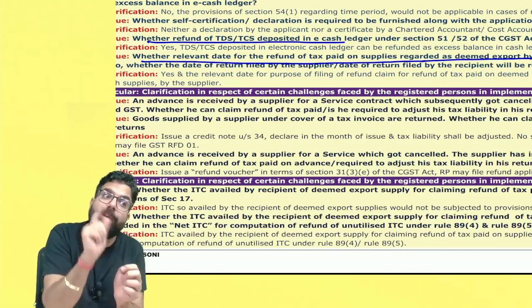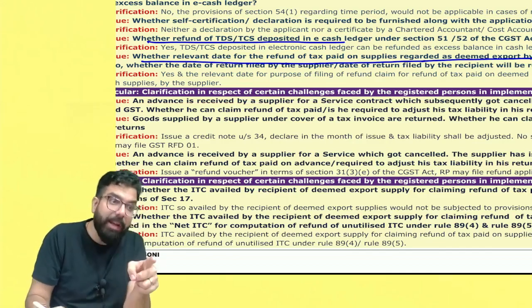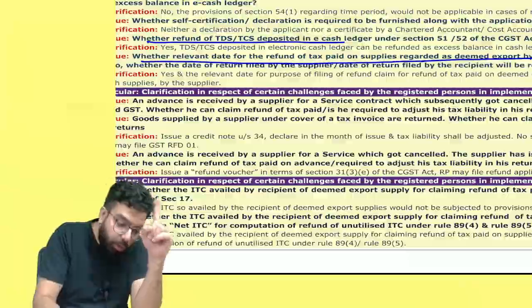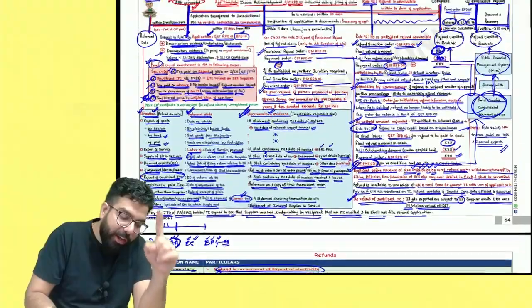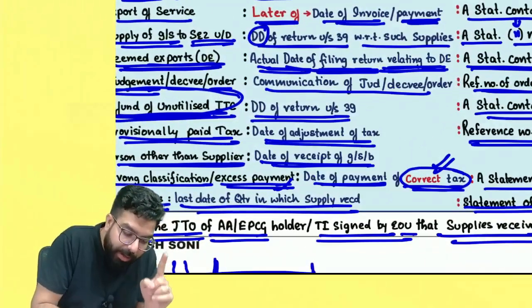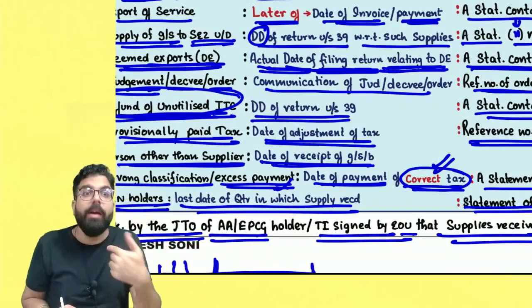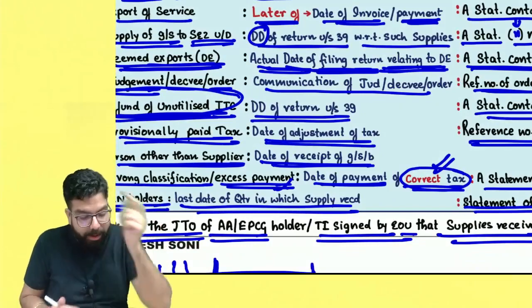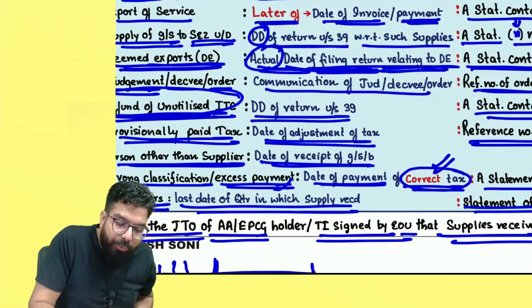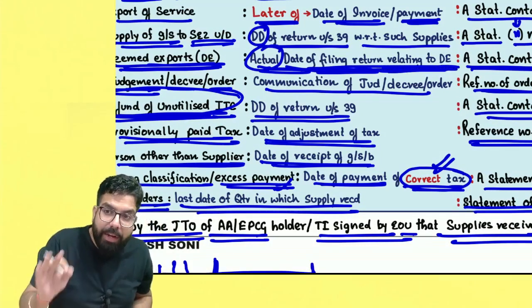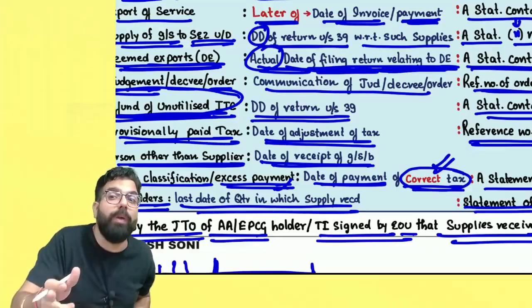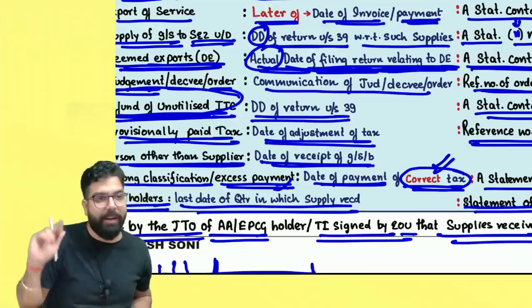This 2 years has to be seen from which date? In case of deemed export supply, always remember that in case of the recipient, you always have to apply within 2 years. 2 years from which date? 2 years from the actual date of filing the refund return relating to the deemed export. Return will be filed by whom? Supplier. From that day, you have to see that 2 years.